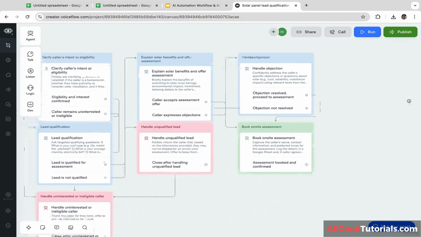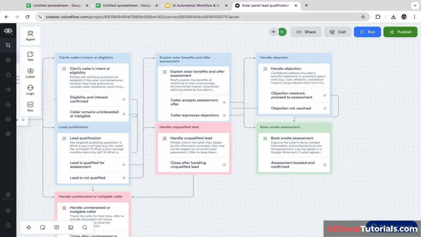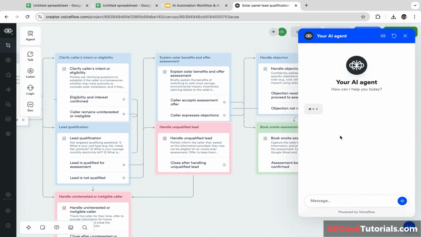Okay, very cool. Now we are going to test this AI voice agent. So let's click this, test your agent. Okay, it is still loading. It will take a few seconds.